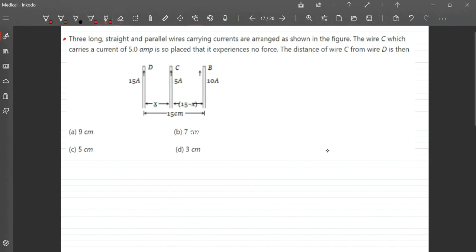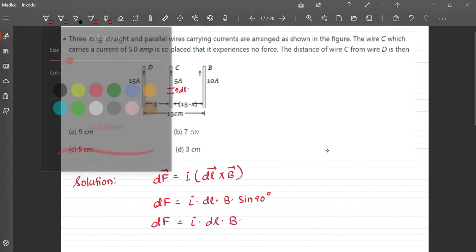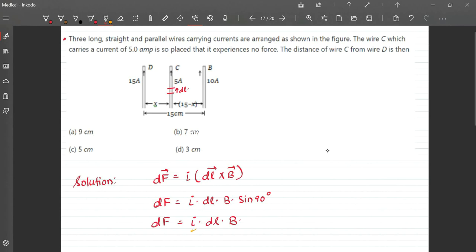If I want the force to be 0 on this dl segment, the small force magnitude wise is I dl B. If it has to be 0, I is not 0, dl is not 0, so B has to be 0.